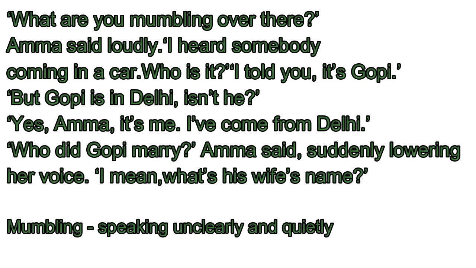So as Gopi and Kamala were conversing, Amma becomes very anxious to know who actually came by car. So she asks, who is it? And Kamala says that it was Gopi. But Amma says, but he is in Delhi, right? Then Gopi interrupts and says, Amma, I have come from Delhi. And suddenly Amma asks, who did Gopi marry? You can understand how she is unable to recognize her son, even his voice.